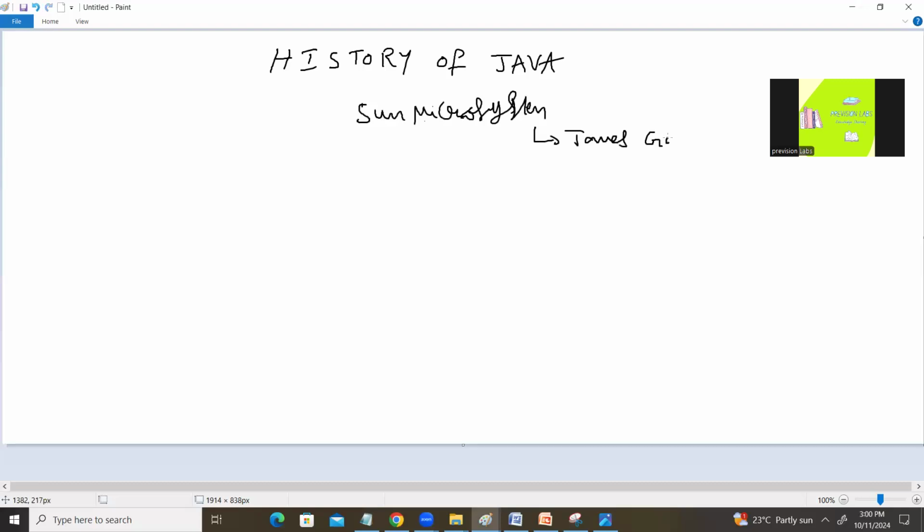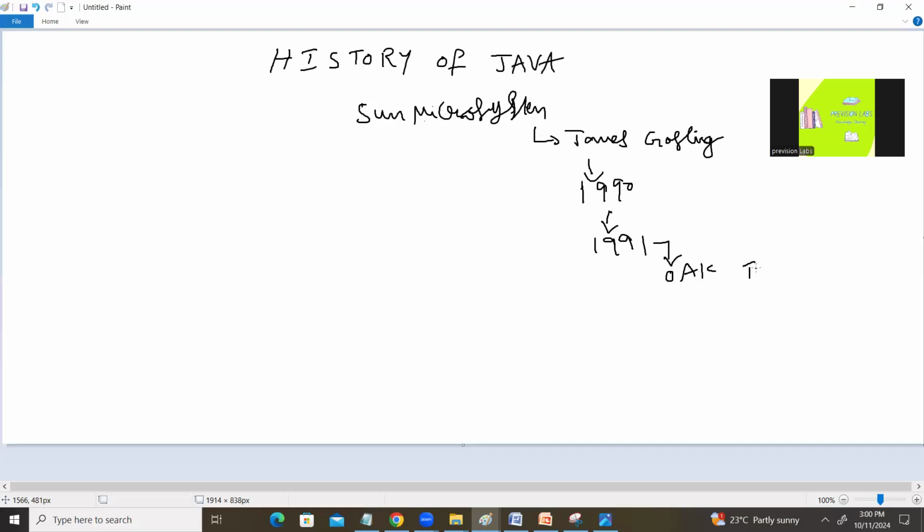Who is James Gosling? He is a Canadian computer scientist. In the early 1990, the software development started. They started working on this. In the mid of 1991, they released it in the industry with the name Oak, OAK.